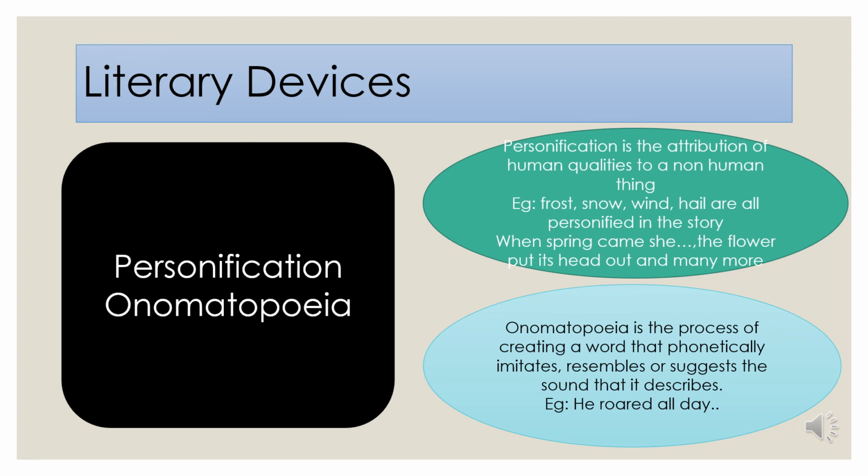Here in this sentence there is personification also, and onomatopoeia also, because the north wind is referred to as he here. So he roared all day. Roar is onomatopoeia, because it suggests the sound that it describes.